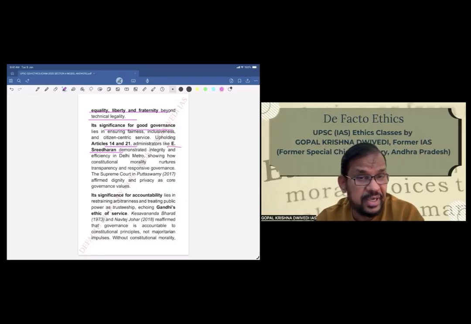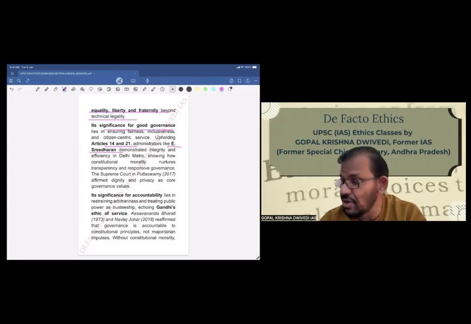Live examples you can give of present-day administrators, or even some historical examples you can quote wherever possible. So here we are quoting the example of E. Sridharan. But the only thing I keep telling students is, please do quote only that example which is non-controversial. So don't quote a controversial example, because then you will risk annoying some examiners, and you may not get the marks as desired.